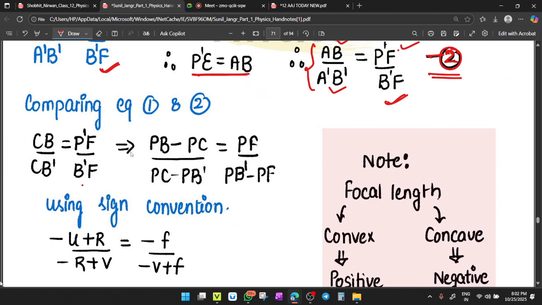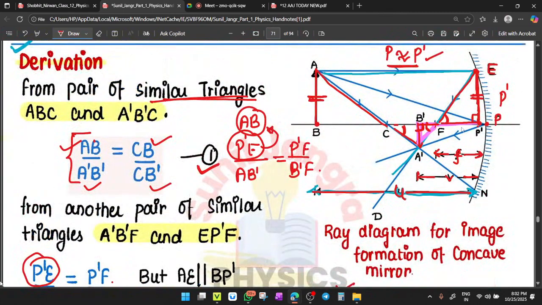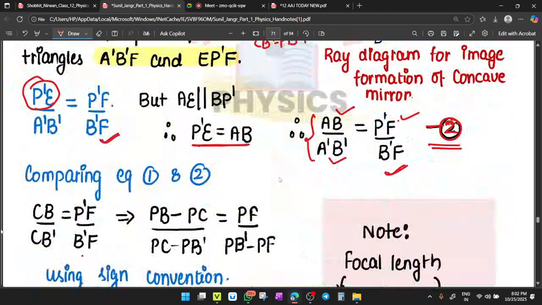Yes. Now, what is CB? Check CB. Can you write CB as PB minus PC? CB equal to PB minus PC. Yes or no? Yes. So CB can be written as PB minus PC.